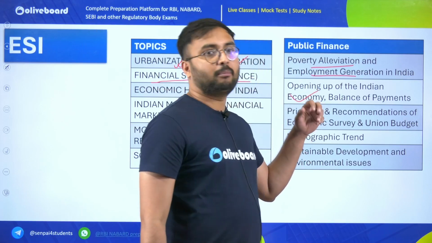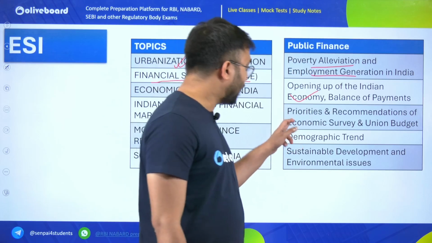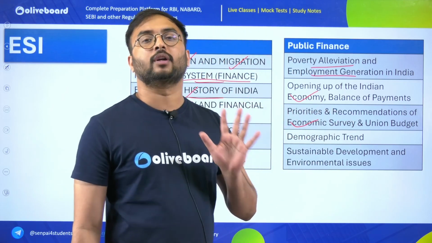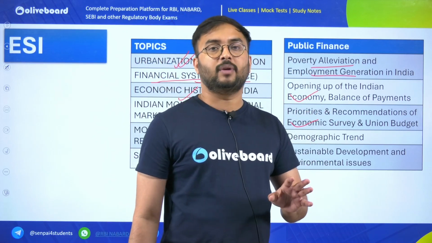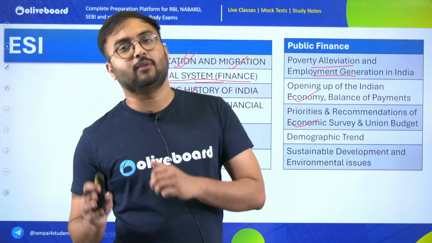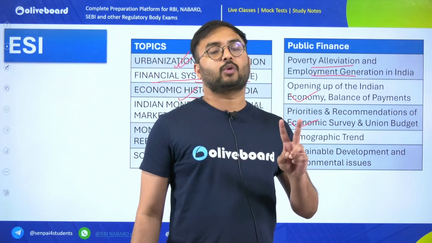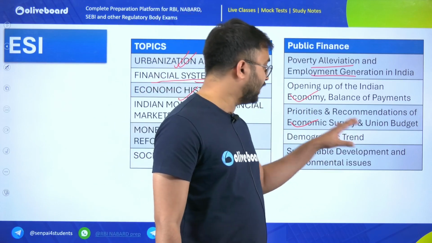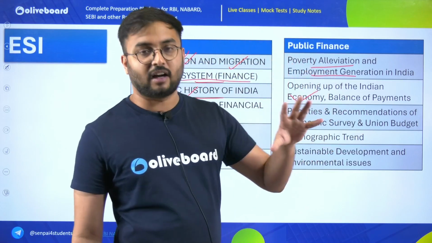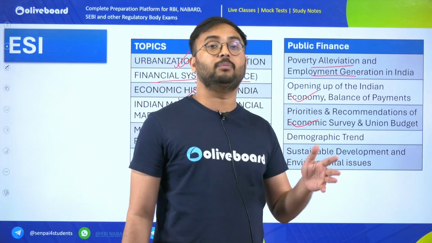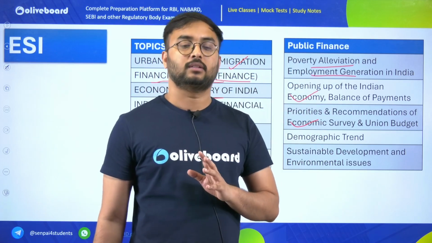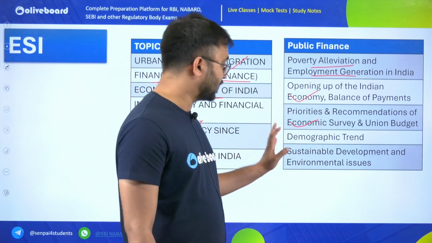Opening up of economy and balance of payment, very important. Priorities and recommendation of economic survey, budget, very important. From budget and economic survey, any descriptive question specifically will not come, but 2-marker question will definitely come. So they will give you a paragraph from budget and economic survey, and that paragraph will have 3 questions. Each question may be for 2 marks, or maybe 2 questions are for 2 marks, 1 question is for 1 mark. Okay, in this way the question will be asked.